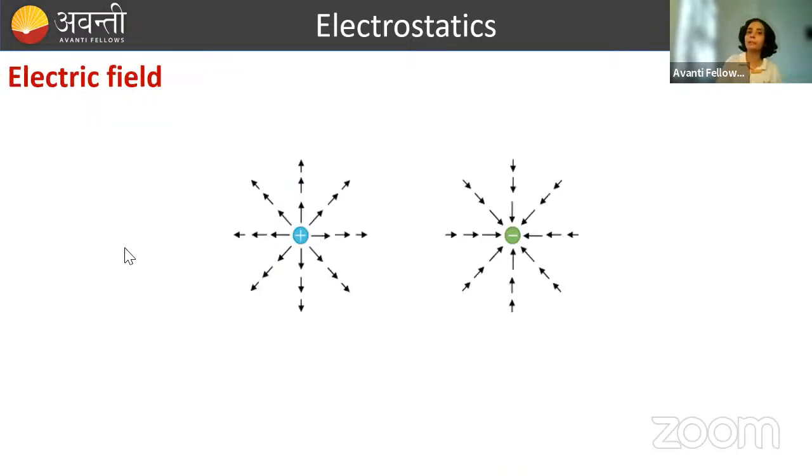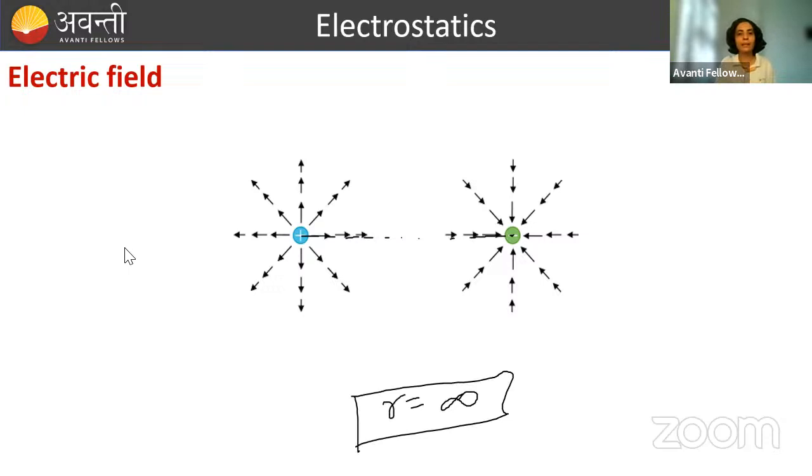Now how to draw the electric field? So let's now draw the electric field. Here I have taken two charges, positive and negative. One important thing is here, कि इन दोनों चार्ज के बीच का जो यहाँ पे मैंने सेपरेशन दिया है ना, r equal to infinity दिया है, ठीक है, that is very important. So it means this positive charge and this negative charge are not interacting. They are not in the surrounding of each other. They are at infinite separation.